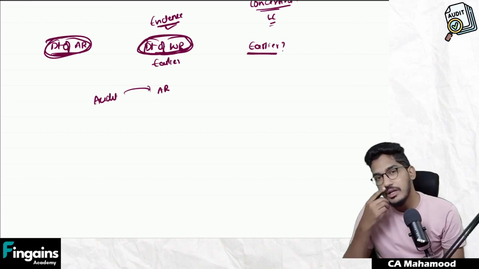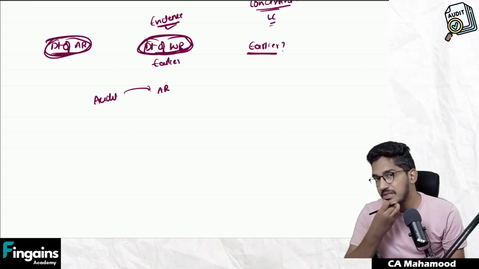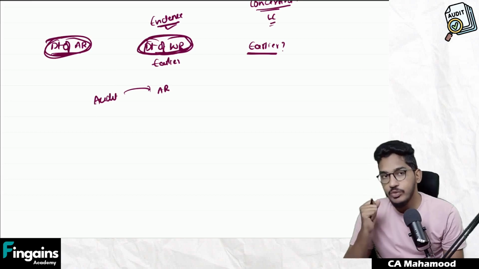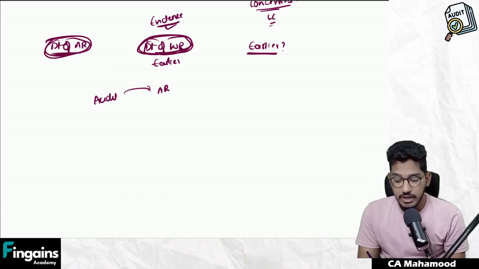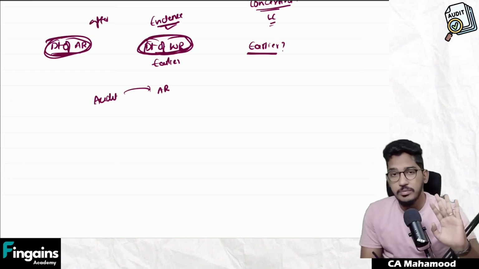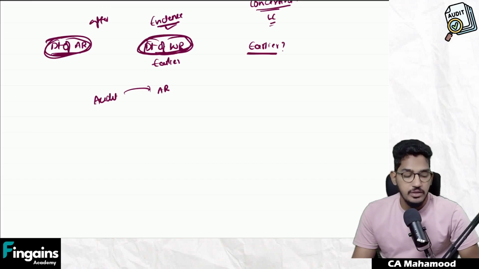Sir, what will it look like? What will happen if the date of written representation is after the date of auditor's report? That means you are telling that you are a fool. You are a worst auditor. You are expressing it. Why? Because if you have a date of written representation after the date of auditor's report, what you are trying to convey is first you have given the audit report, then obtained audit evidence. That means you are expressly saying that you are a fool, no?